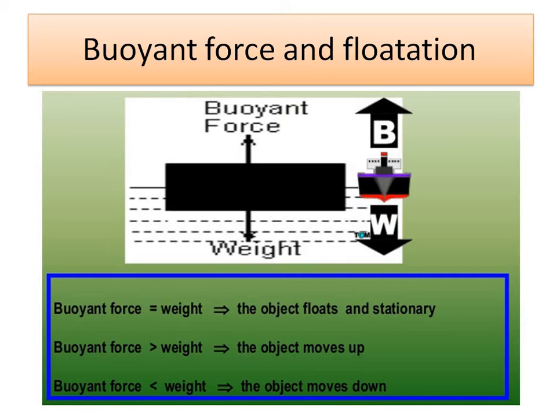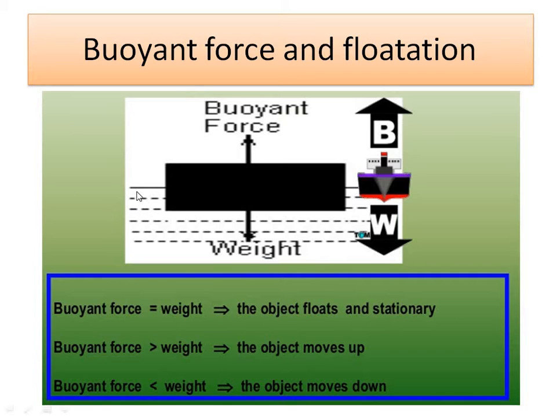Again, this is the buoyant force and flotation. Here the buoyant force acts in the upward direction and the weight acts in the downward direction. If the buoyant force is equal to the weight, the object floats and is stationary. If the buoyant force is more than the weight, then the object will move in the upward direction. And if the buoyant force is less than the weight, then the object will move in the downward direction.